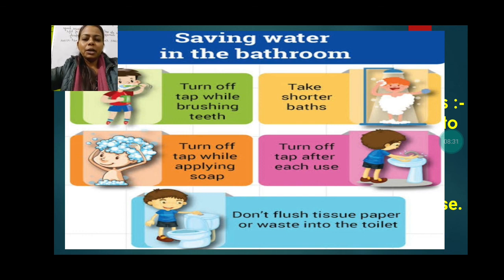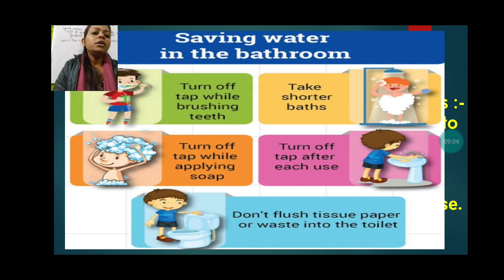Saving water in the bathroom. What can we do to save water in the bathroom? Turn off the tap while brushing the teeth. I have explained that already. Take a short bath. That means instead of using the shower, we should fill the bucket first and then bathe. It will save our water. Turn off the tap while applying the soap. When we are applying the soap, the water is also on at that time. What we have to do is close the tap, apply the soap over the body, and then use the water.